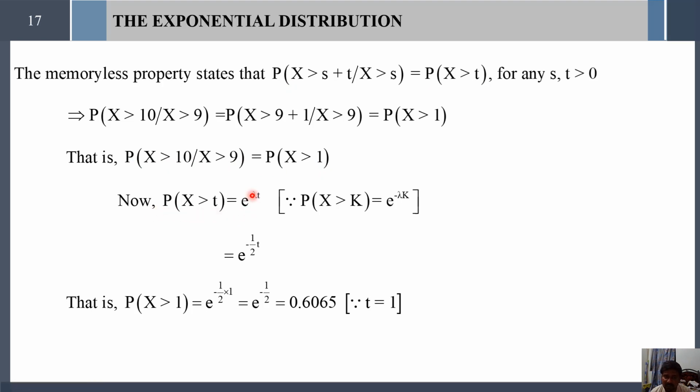What is the value of lambda? Lambda equals 1 by 2 here. So that is equal to e power minus 1 by 2 into t. That is probability of x greater than 1, which is what we have to find. So simply substitute t equal to 1 here, then e power minus 1 by 2 is the required answer. I mean, e power minus 1 by 2 equals 0.6065 is the required answer. Simple formula, a simple problem, but a very, very important problem.